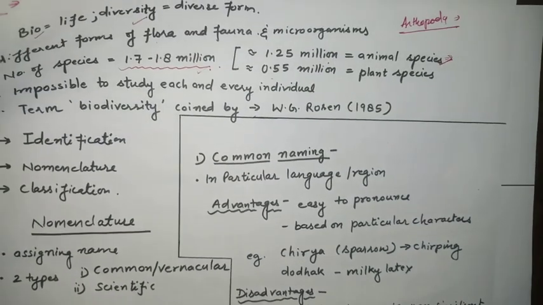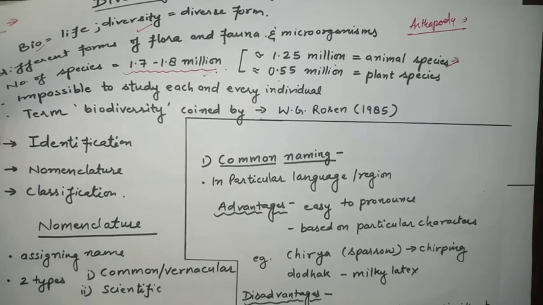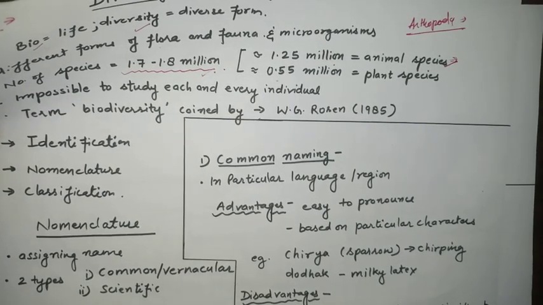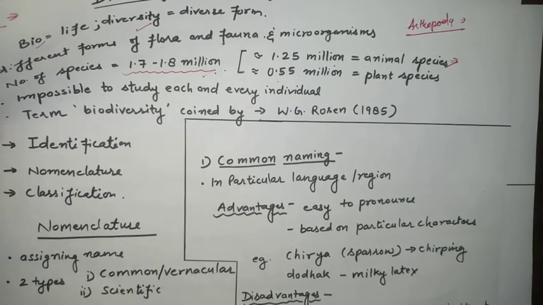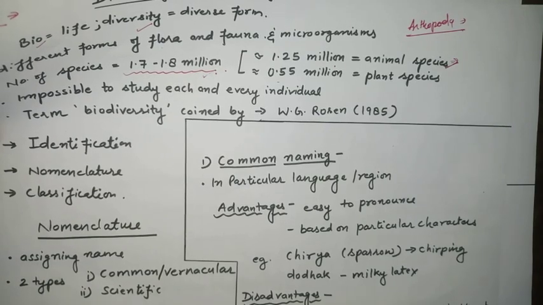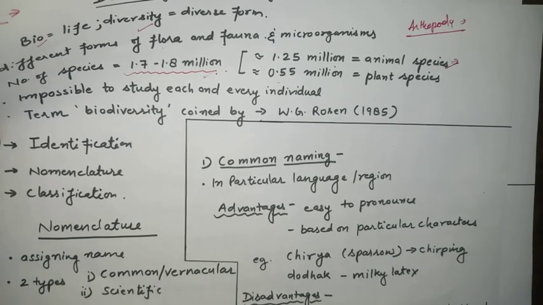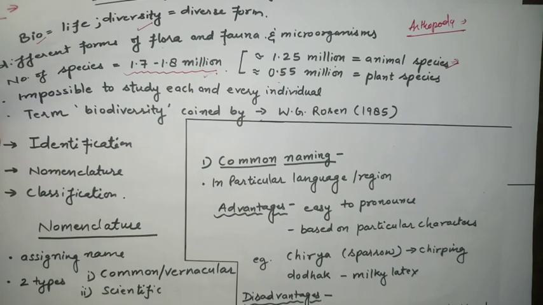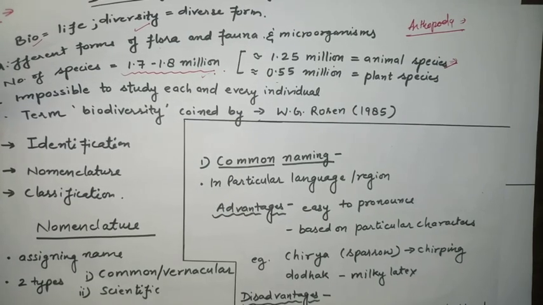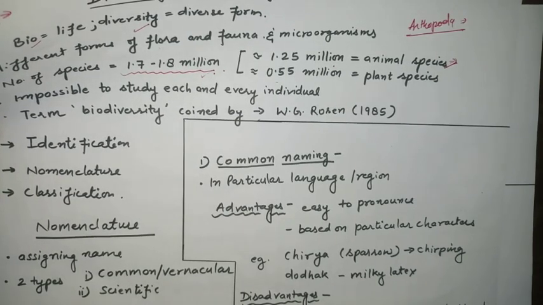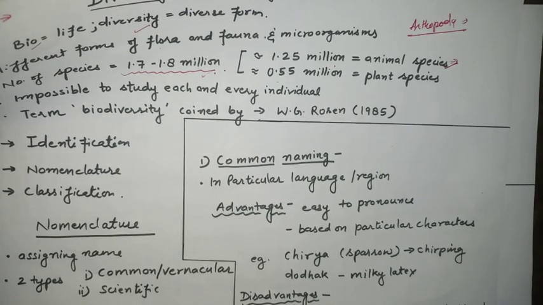That's why, what is the need of nomenclature? What is the need of nomenclature? To give a name. But when we are talking about the scientific level, when all the scientists come to one place and discuss the same topic, they are not able to understand each other, they will not be able to communicate with each other. Why?